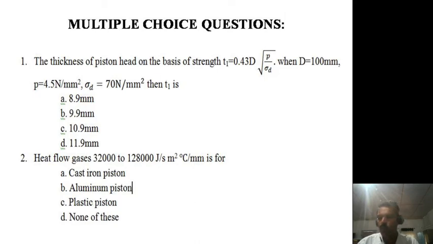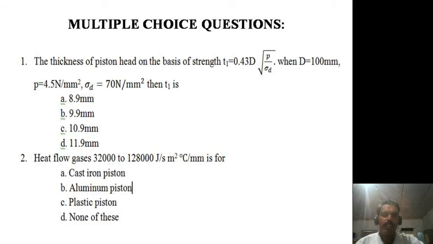Here there are so many questions, but actually 8 questions. First is the thickness of the piston head on the basis of strength. T1 is equal to 0.43 times D, because this is the regular equation for finding the T1 value on the basis of strength. That is 0.43 into D, where D is the diameter of the piston, into the square root of P, the gas pressure, divided by sigma D, when D is equal to 100 mm.